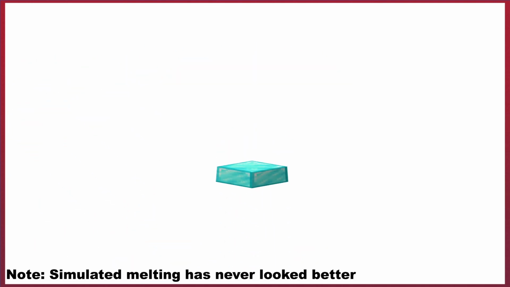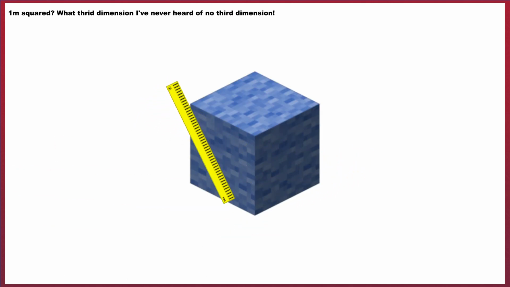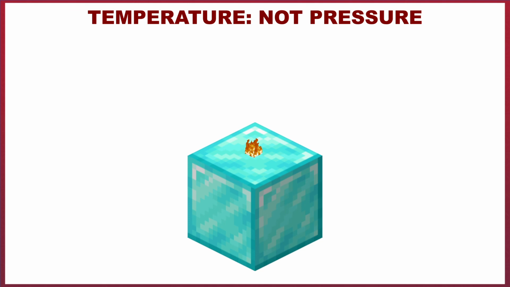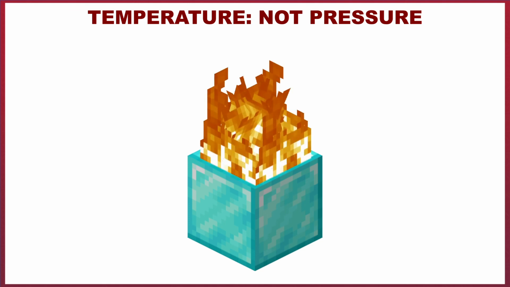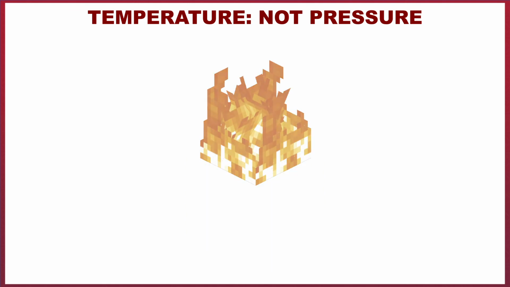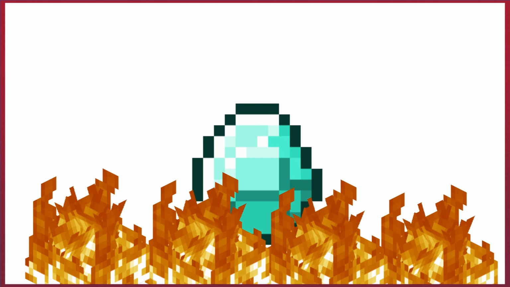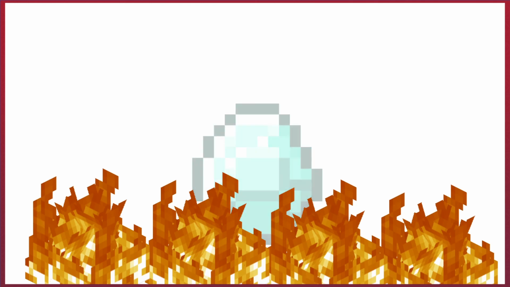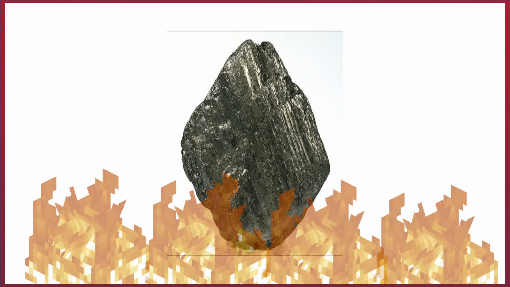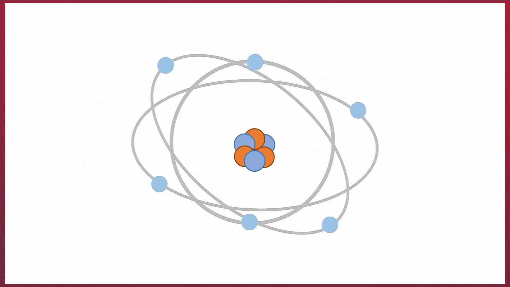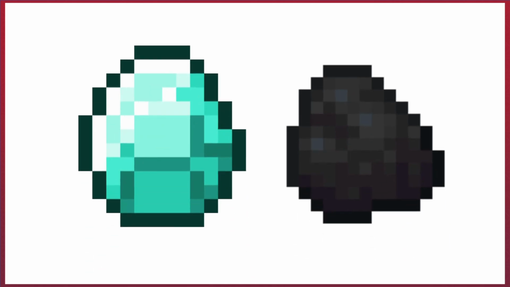Diamond can't melt, so it's impossible to form a 1 meter squared block from it. Instead, when put under high pressure, diamond starts to burn rather than melt, producing carbon dioxide into the atmosphere. Even if we were to get rid of the atmospheric oxygen when exposing the diamond to higher temperatures, the diamond would just turn into another allotrope of carbon, graphite instead. So there we go, there's a bit of fundamental physics, and there's basically no difference between Minecraft's diamond and coal, or even lead from your pencil.